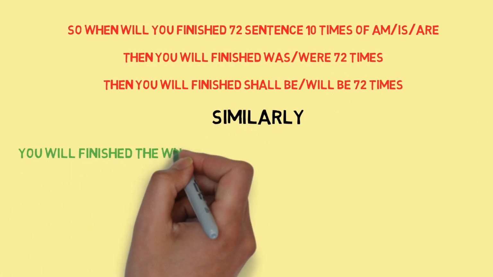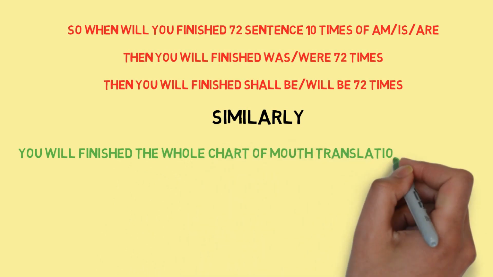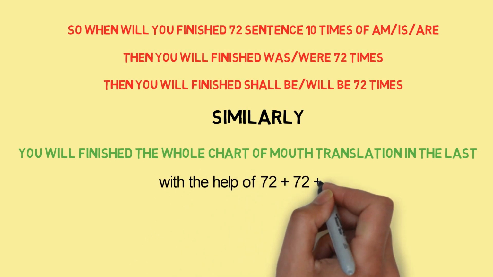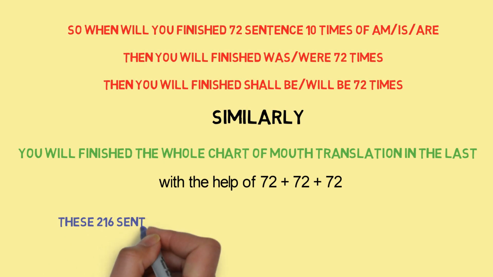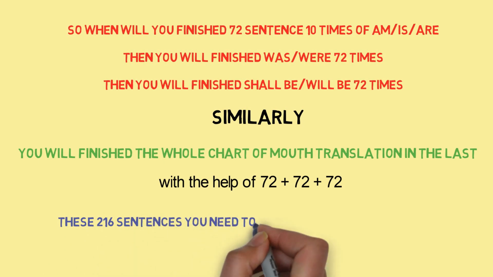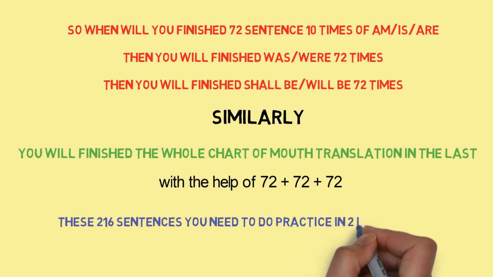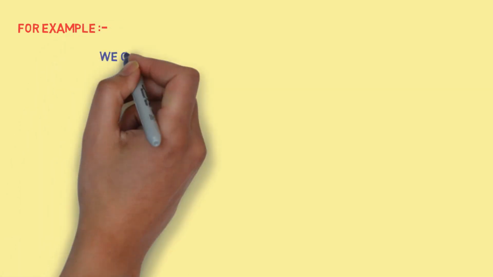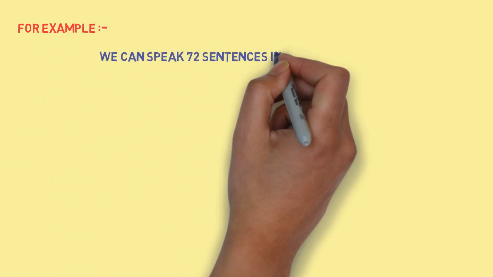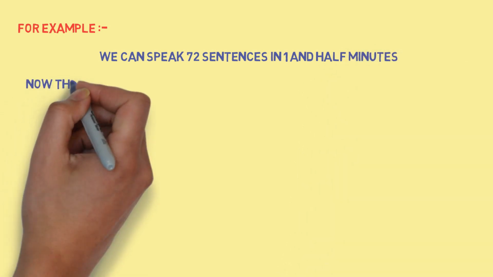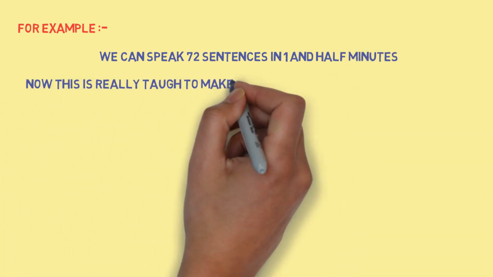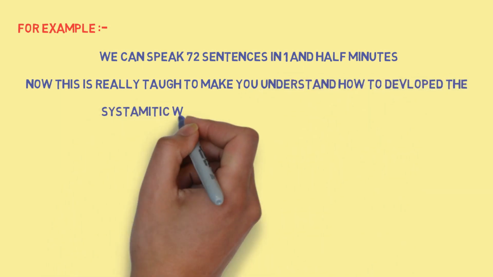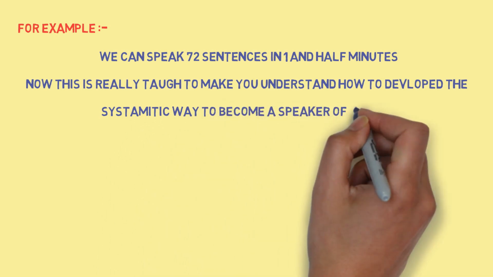Similarly, you will finish the whole chart of mouth translation in the end with the help of 72 plus 72 plus 72. These 216 sentences, you need to practice in 2.5 minutes. For example, we can speak 72 sentences in 1.5 minutes. Now, this is really tough, to make you understand how to develop the systematic way to become a speaker of English.